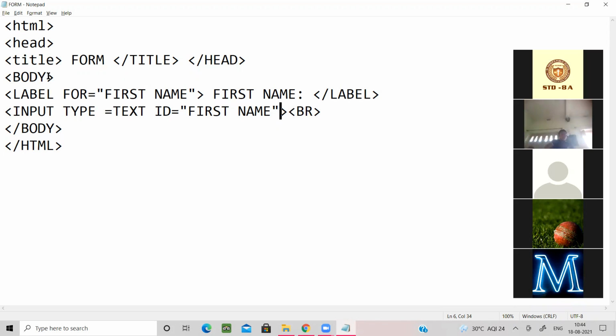Okay, now here you can make your form nicer. How? Suppose I am going to mention the BG color. Okay, I'm just going to give blue.